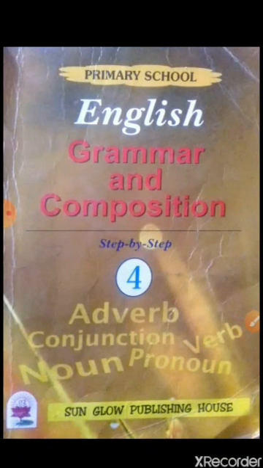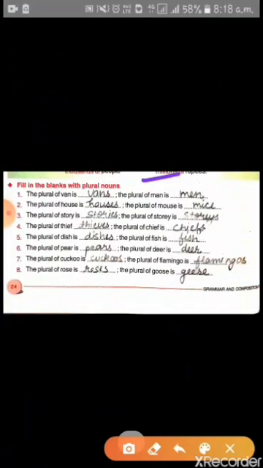Chapter number 7 of class 4 subject English grammar. So here is page number 24. The question is given: fill in the blanks with plural nouns. The first is the plural of van is vans, the plural of man is men. So you have to change the singular noun into plural nouns.